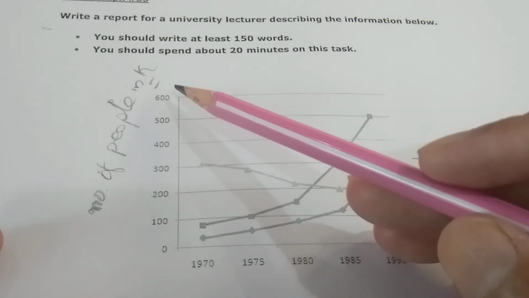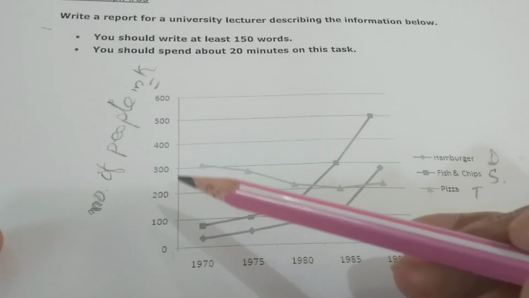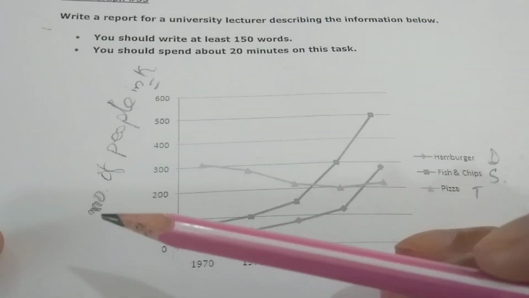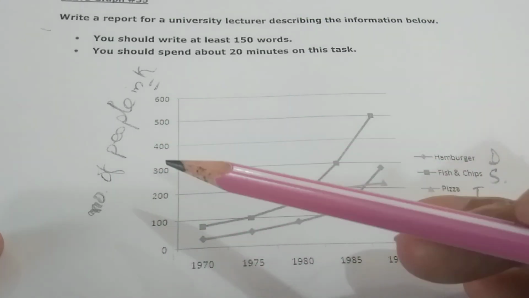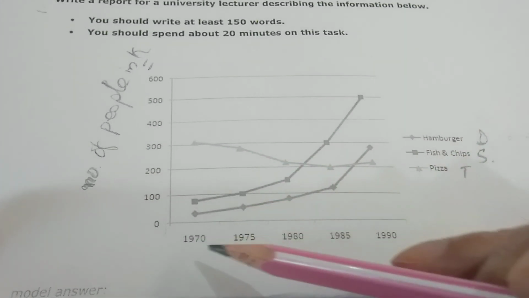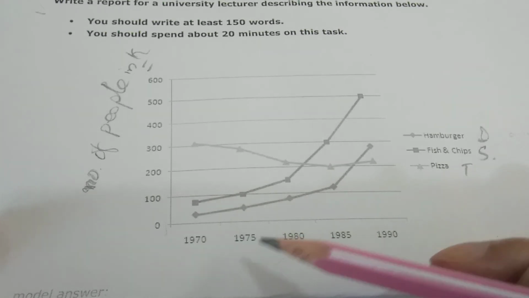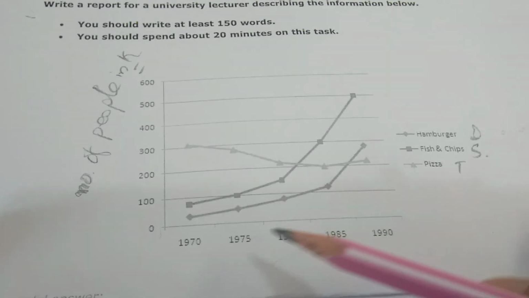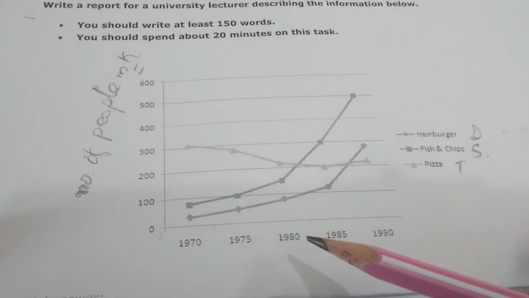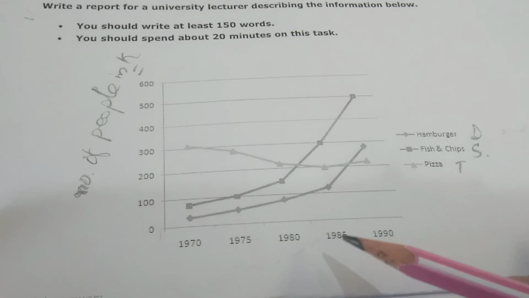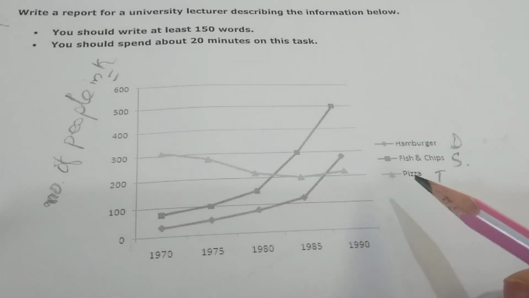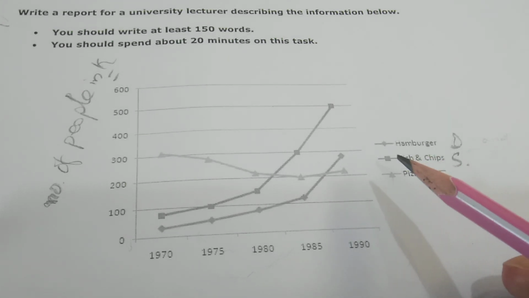You can see over here it's vertical, and we say it y-axis. This is the number I have written over here, number of people in K, meaning 1000. And here the information you can say is years from 1970 to 1990. This is called horizontal, or you can also say x-axis. And here you can see three fast foods: pizza, fish and chips, and hamburgers.